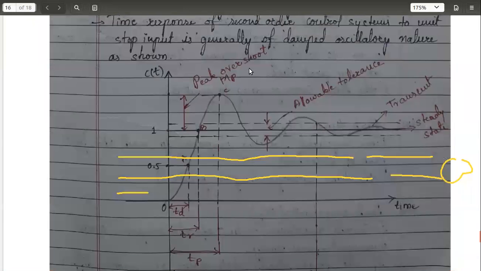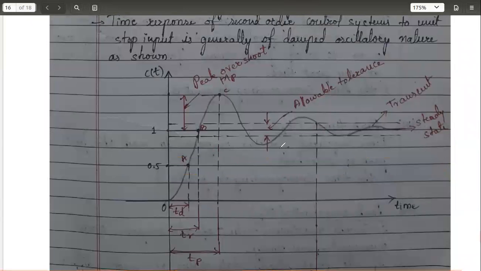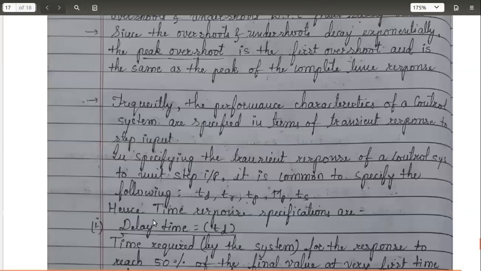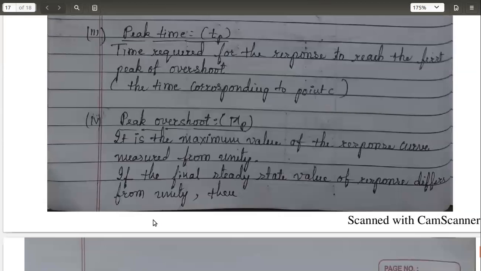Let me explain one more time. What is the settling time? After this time, the output will maintain some value, and whatever changes happen will be within this tolerance level. The changes will be within this range only, and after that it will try to attain a steady state. That is your tolerance. I think even in case of resistance values you have some tolerance levels, right? So tolerance is the acceptable range where changes are allowed. That is the settling time.